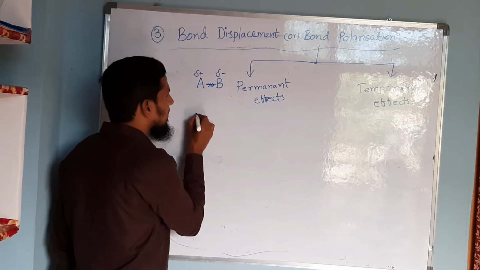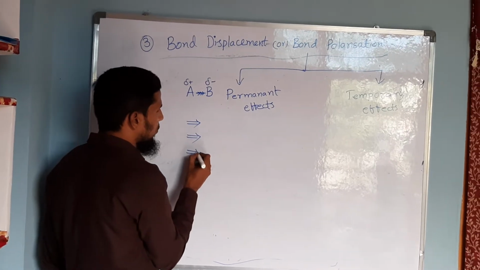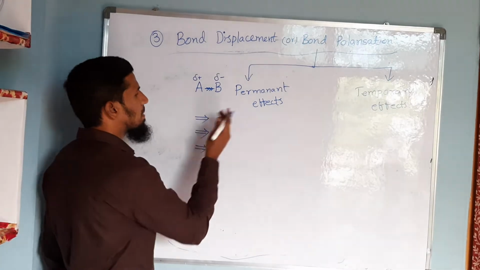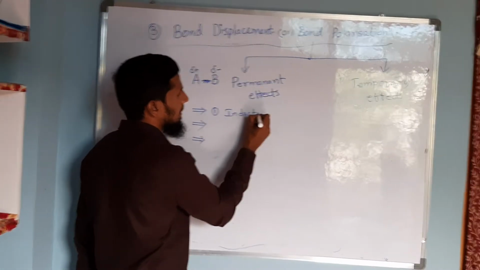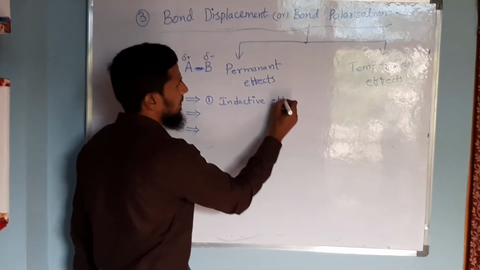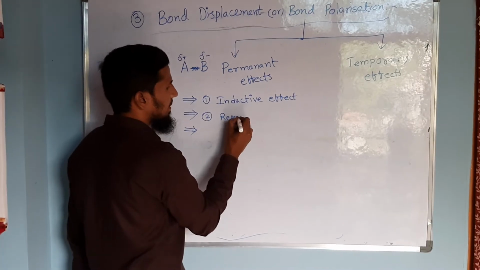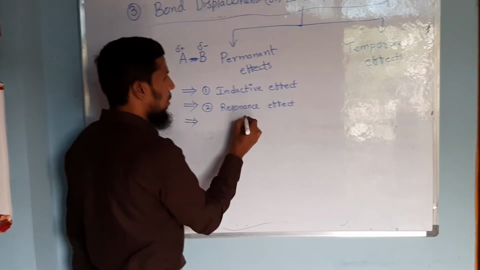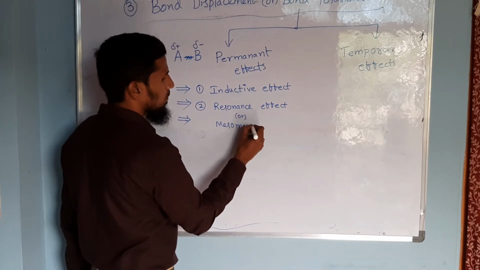There are three effects, very important, and they play a very important role throughout organic chemistry concepts for permanent effect. First one is inductive effect. Second one is resonance effect, or you can consider it as mesomeric effect also.